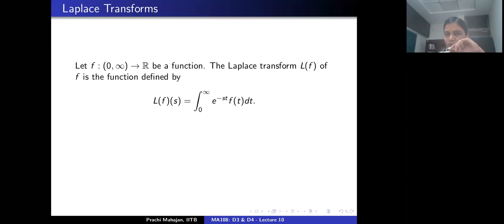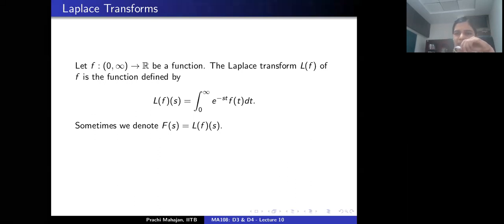So, many things here. The first thing is the following. It's important to keep in mind that the variable of integration here is the variable t, while s is a parameter independent of t, right?